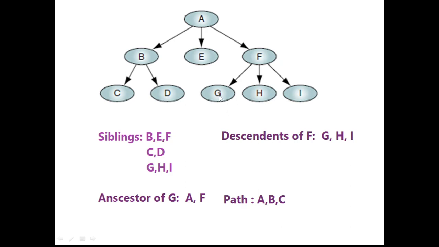If you want to know the path of G, for example, then A, F are its path, because again the path is nothing but, from the root, all the intermediate nodes which are covered to reach that particular node are said to be part of the path.